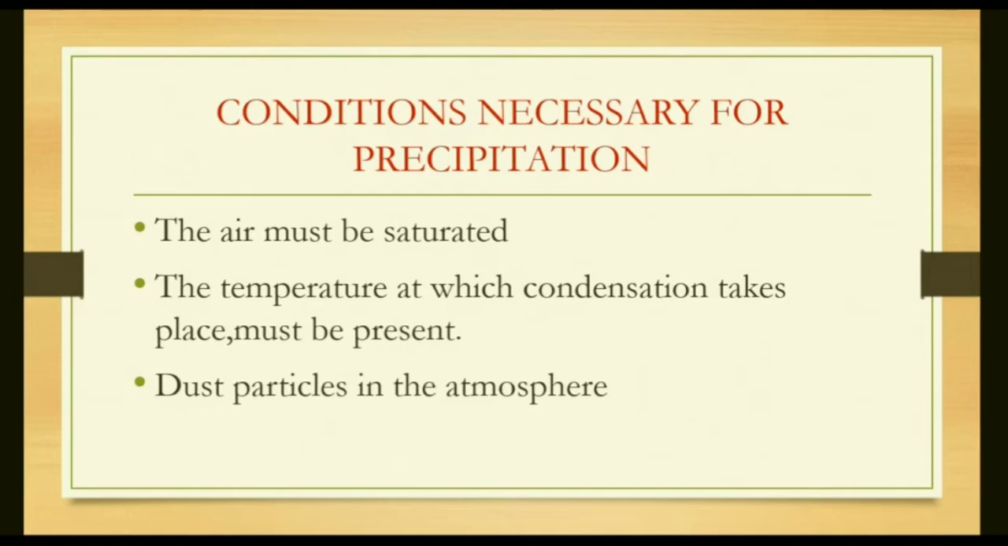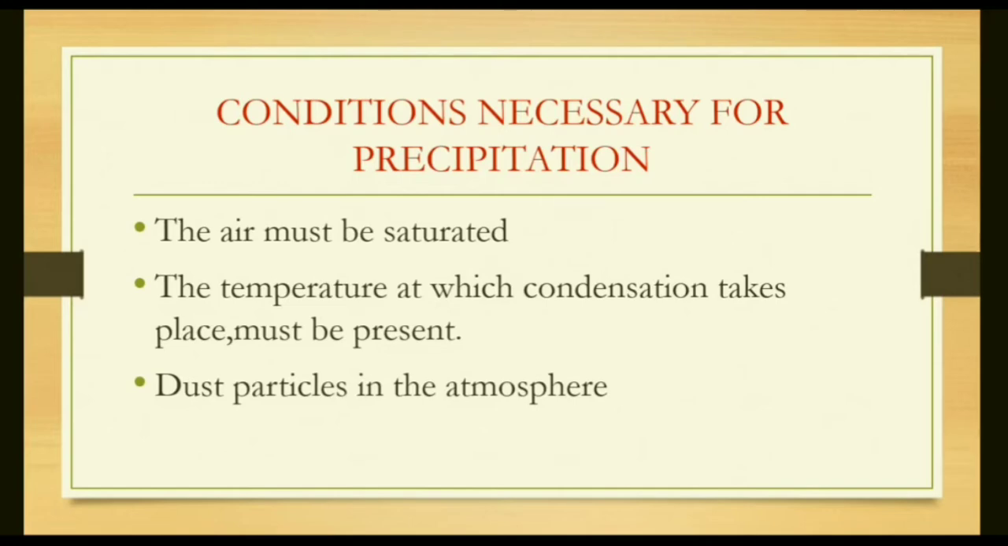Conditions necessary for precipitation. At what rate or under what atmospheric condition does precipitation, that is rainfall, take place? First, the air must be saturated. Air must be saturated means it should have 100% of moisture present in it, and after 100% it is not able to hold more moisture.